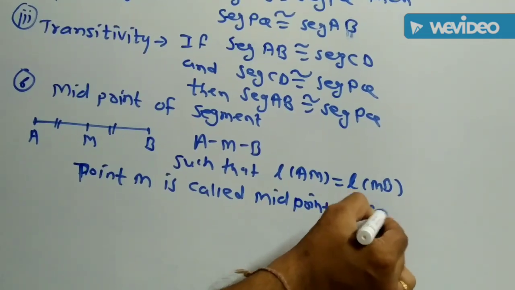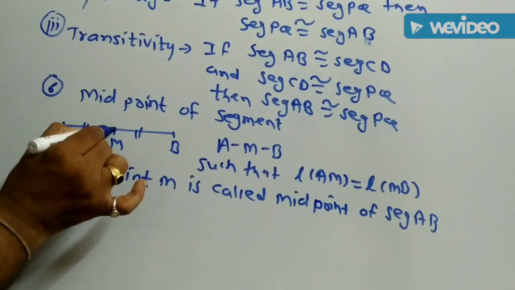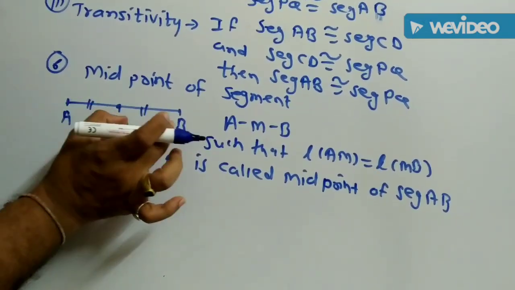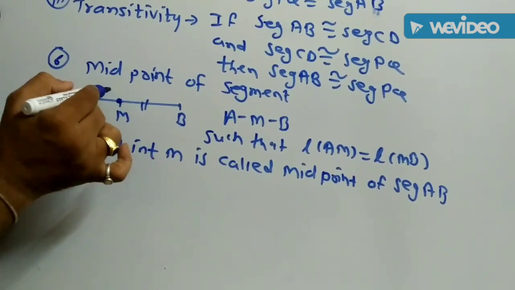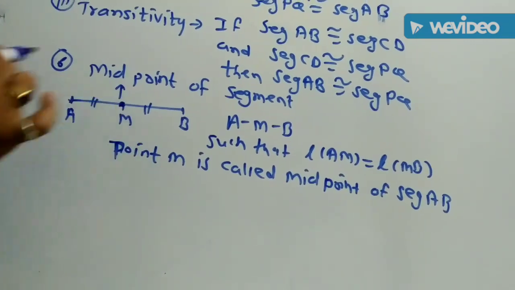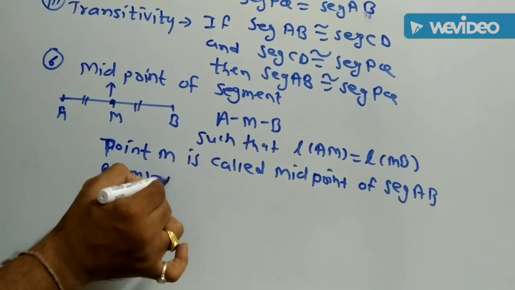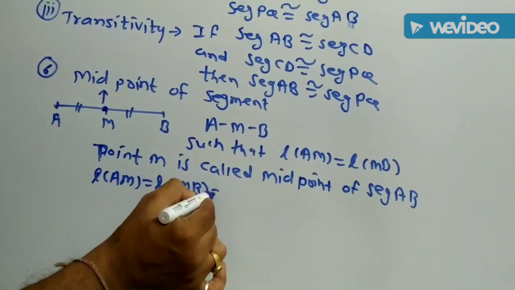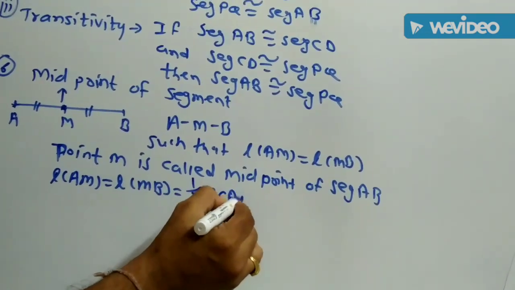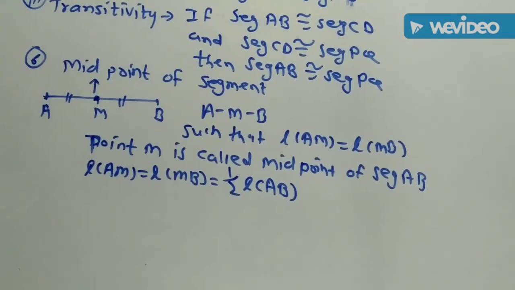the midpoint of segment AB. When the point M is equidistant from the endpoints A and B, AM and MB are congruent, then point M is equidistant from both points A and B. Therefore, this point M is called the midpoint, and we can write the relation between them. Length of AM is equal to length of MB, and both the lengths are half of the length of segment AB, and that is the relation between the segments.